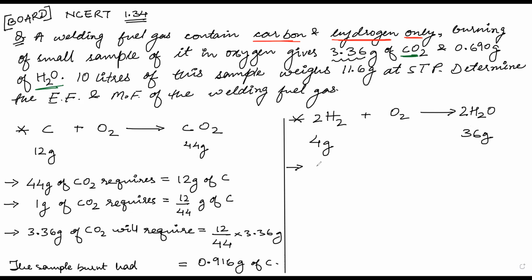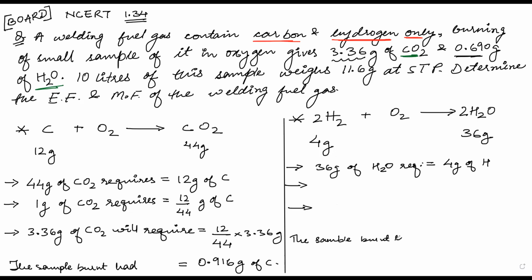36 grams of H2O requires 4 grams of hydrogen. Okay, now you will write 1 gram, then you will write how many grams of H2O we got. We got 0.690 grams of H2O. That means you will write 0.690 grams of H2O will require how many grams. Then you will write, the sample burnt had dash gram of hydrogen.